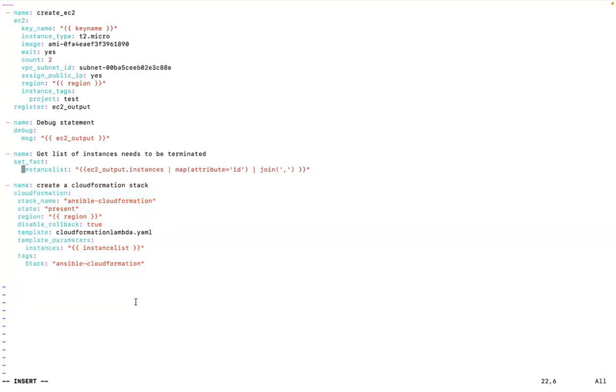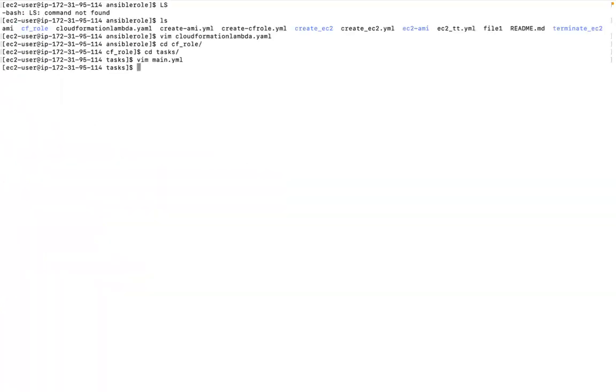Is this the Ansible role? Yes, this is my Ansible role. I already have my secret key and access key configured in this particular instance, the one that I'm using. So I'm not going to be providing these values in my variables. But I saw you have some variables, right? The key name, region. From where are you getting those values? Can you show us? Yes, I'll show that as well.